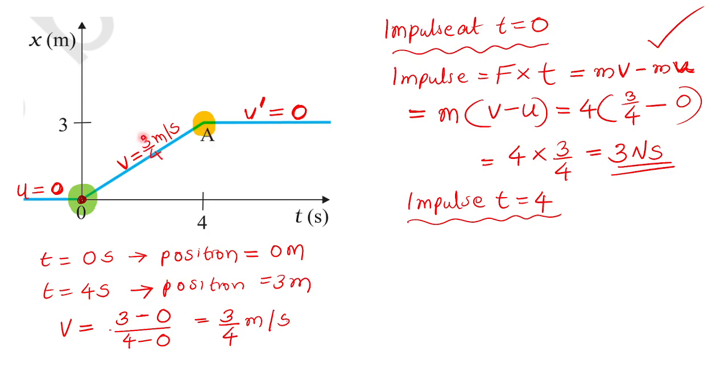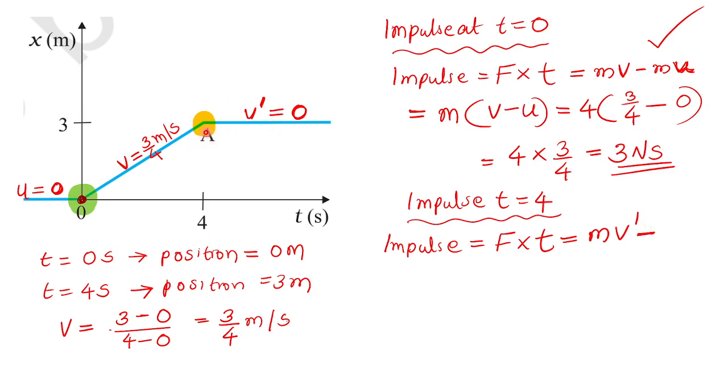So the initial velocity is 3 by 4 at A. The final velocity is 0. So there is a huge force, or huge effort, done by the braking mechanism. So what is the effort done by the braking system? The basic formula for impulse is F into T, but the force applied by the brake we have no idea. So we have to use the second formula, final momentum minus initial momentum. Final momentum will be m into v dash. Mass into velocity is the momentum, right? The final minus initial, m v dash.